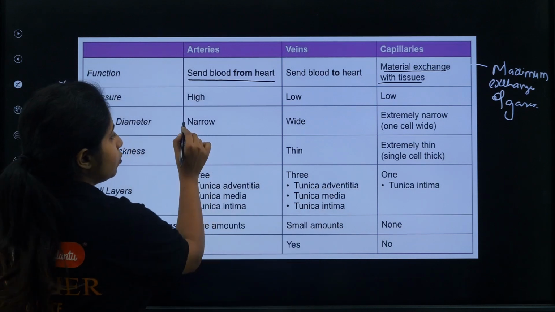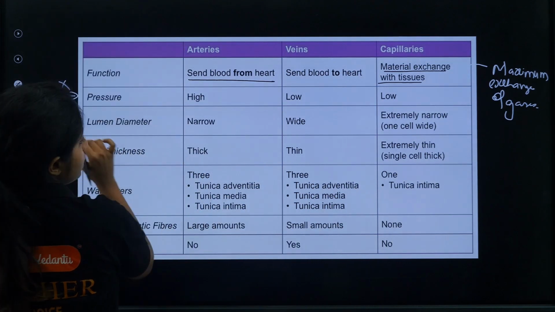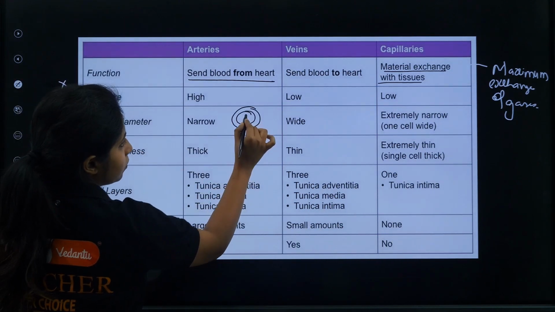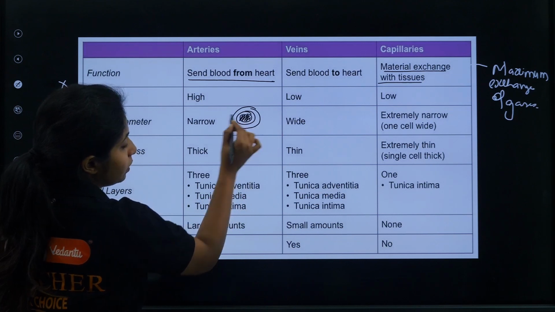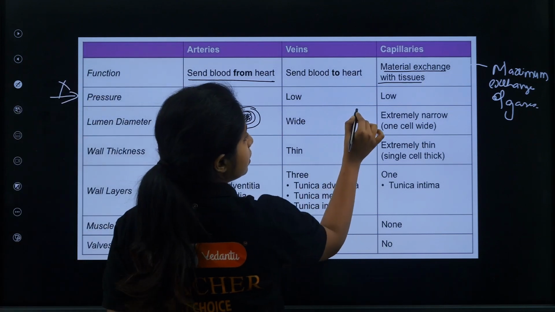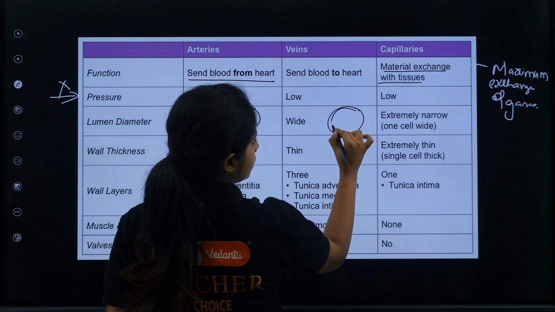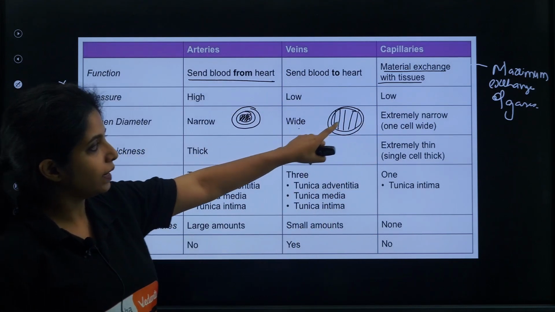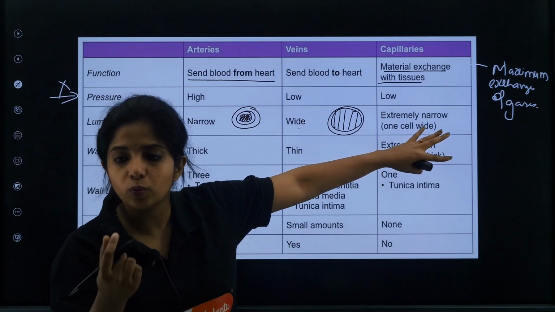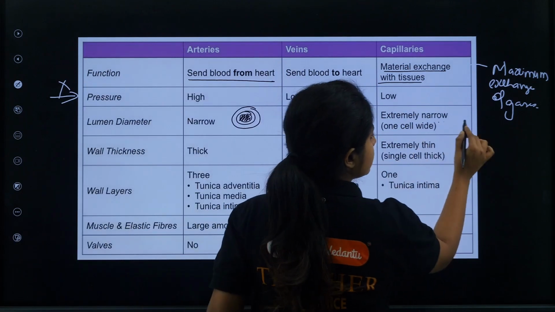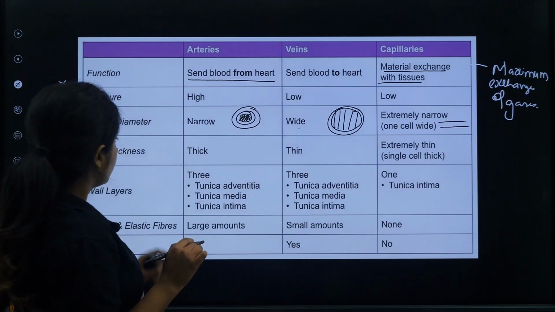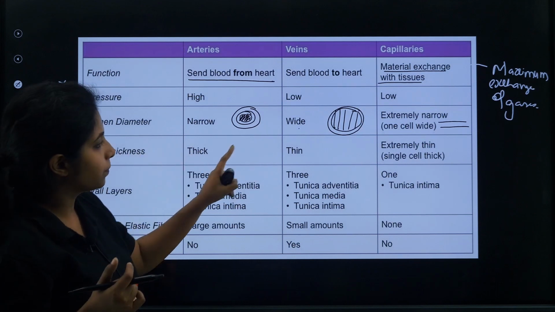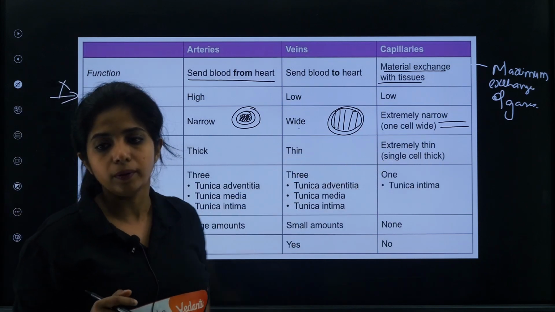You know it is narrow because it is thick walled. It has multiple walls, right? So this inner region will be narrow. Whereas over here, since they are thin walled, there will be too much space, so they will be wide. So this is narrow, this is wide, and this is extremely narrow because it is only one cell thick. Wall thickness: you know it is thick here, thin here, and extremely thin over here.